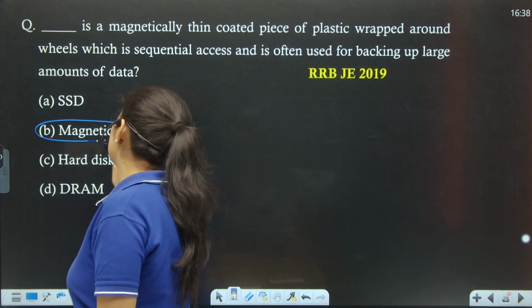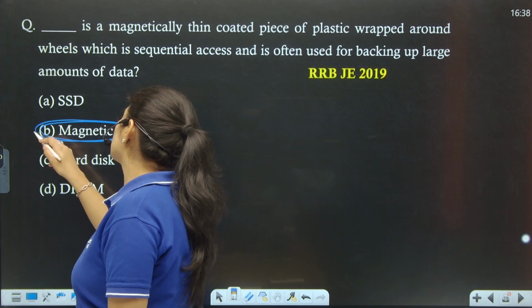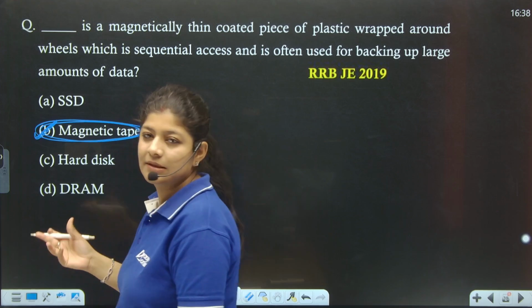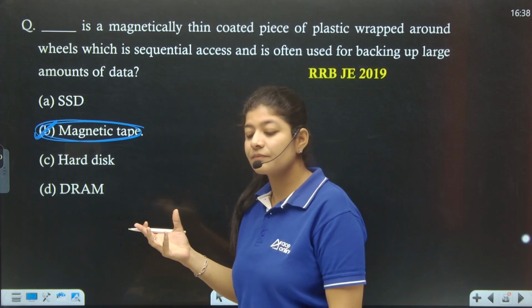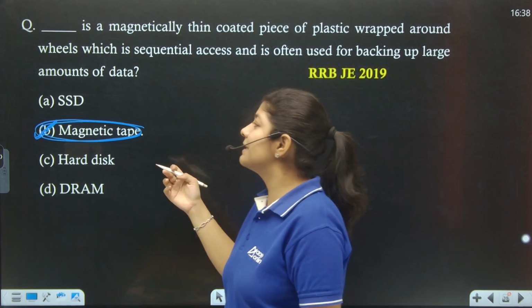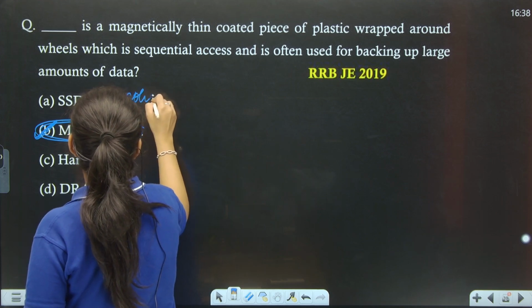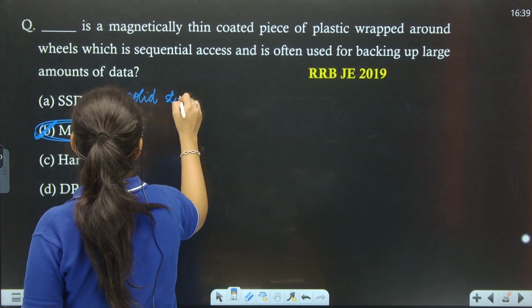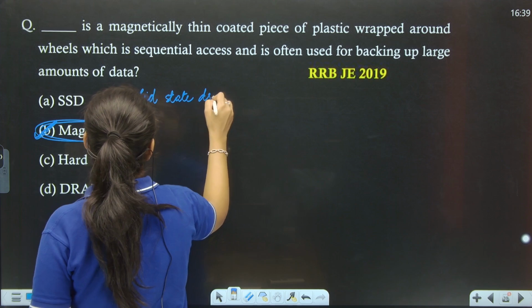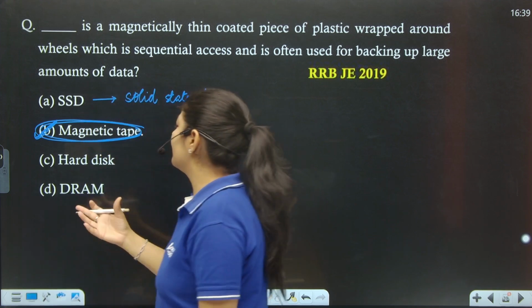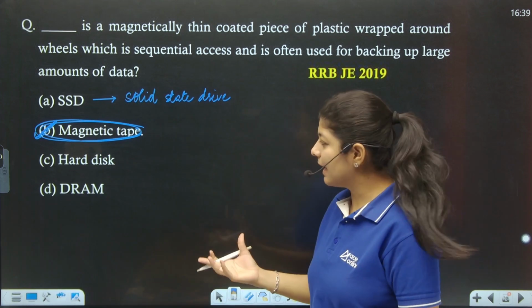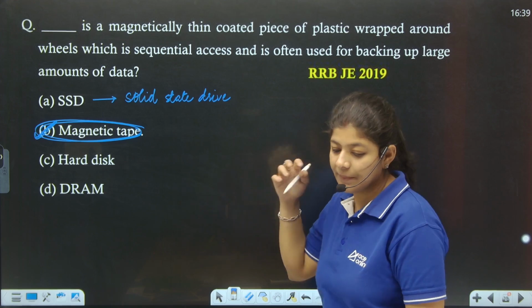Option number B is the correct one. Hard disk is used for the storage of things. SSD is nothing but the solid state drive, right? And DRAM is nothing but the dynamic random access memory, right?